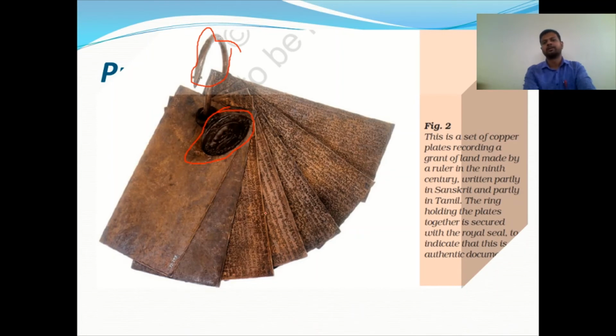Okay, so the royal seal. They were making different oval shapes and using those. You could see that it is in Tamil, and you could see that in Sanskrit. These are all the Tamil script, and these are the Sanskrit, some of it mixed. This indicates how they were following the authentication of documents. So this is about that.